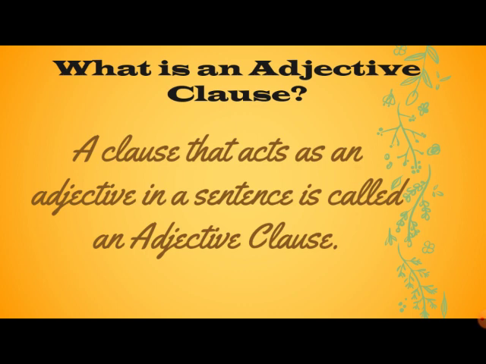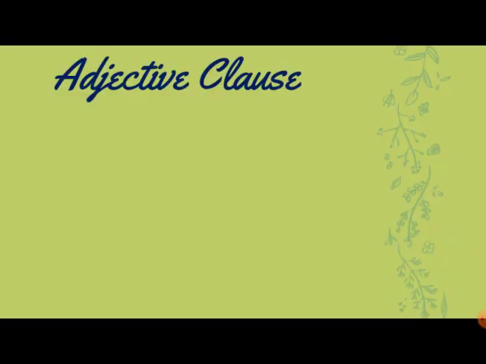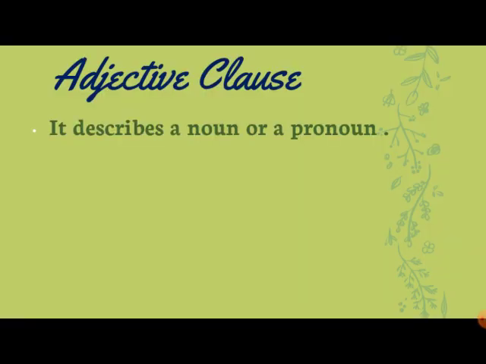You remember what is an adjective? An adjective describes a noun or a pronoun. So if a group of words has a finite verb and it describes a noun, then that clause will become an adjective clause. So an adjective clause describes a noun or a pronoun.